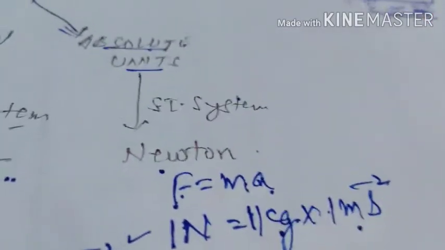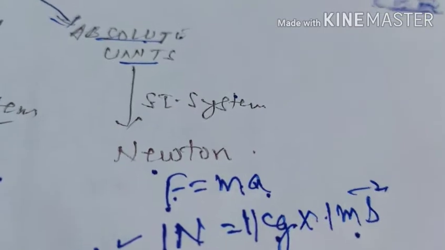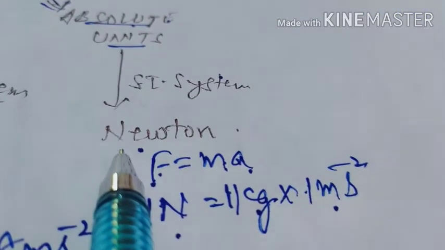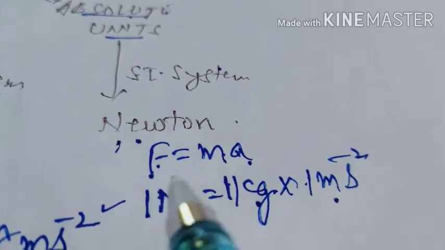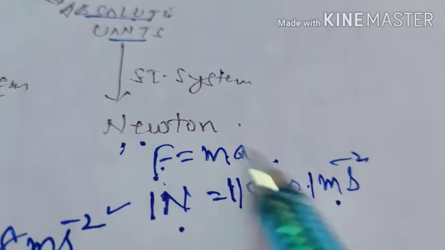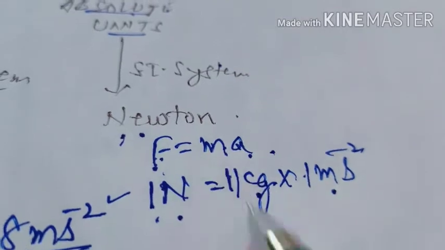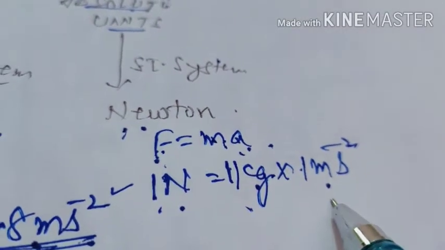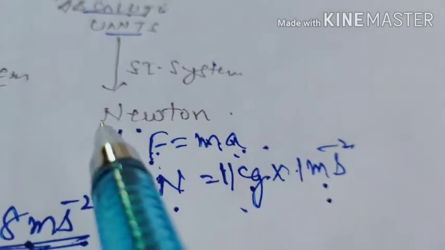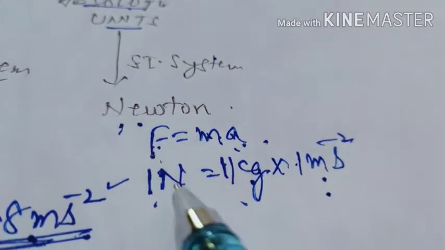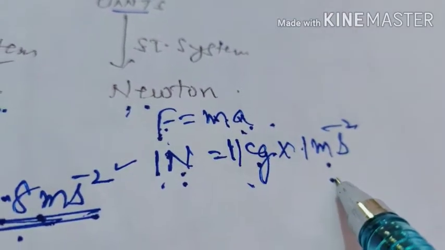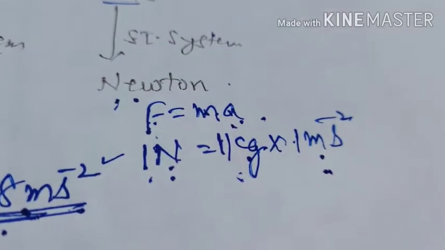Now let us move towards absolute units of force. In SI system, Newton is the absolute unit of force. To define 1 Newton, F is equal to ma. Force is 1 Newton, mass is 1 kilogram, and acceleration in absolute unit is taken to be 1 meter per second square. Force is said to be 1 Newton if it produces an acceleration of 1 meter per second square in a body of mass 1 kilogram.